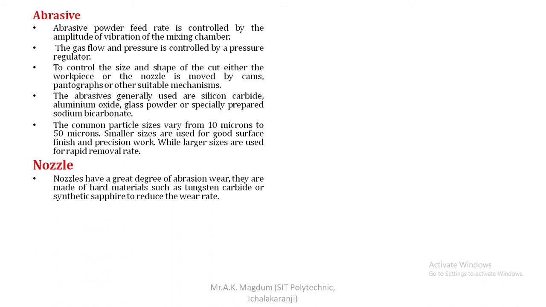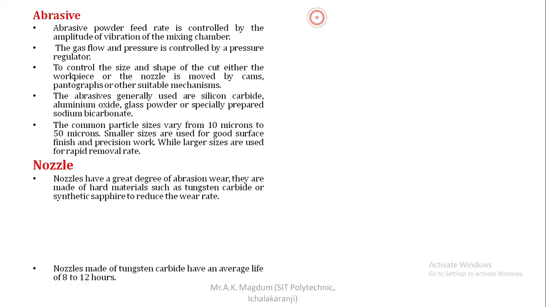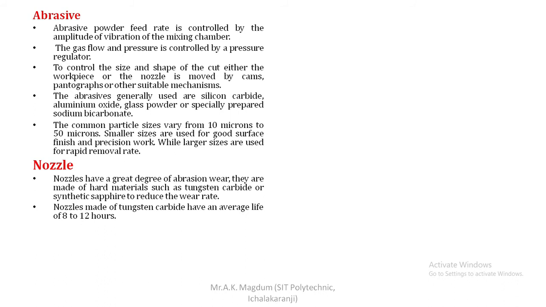Reduce the wear rate, because at the time of machining, abrasive particles continuously come into contact with the nozzle surface, and there may be a chance of wear of the inner portion of the nozzle. To avoid that, tungsten carbide has the property of reducing the wear rate, because a high degree of abrasion wear resistance is a property required for that material itself.